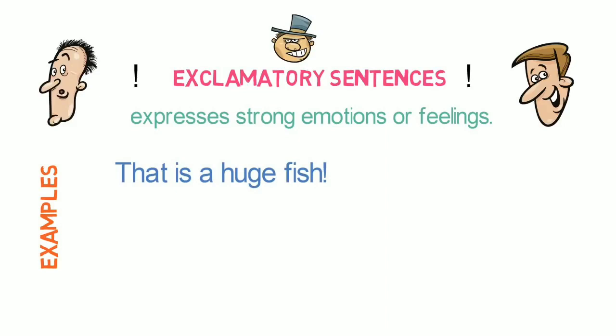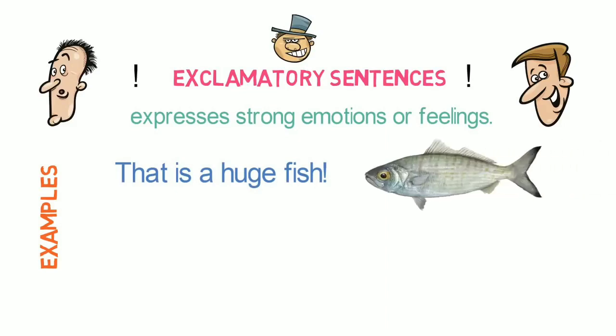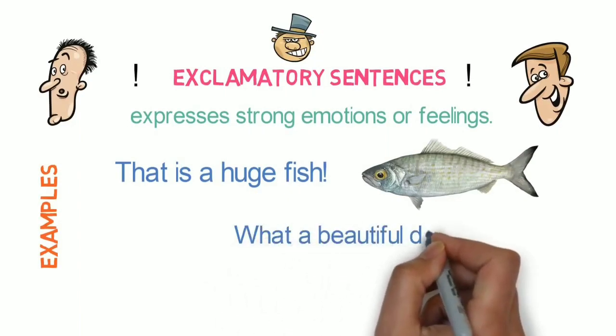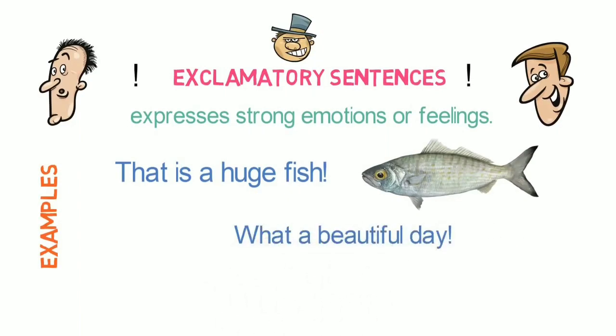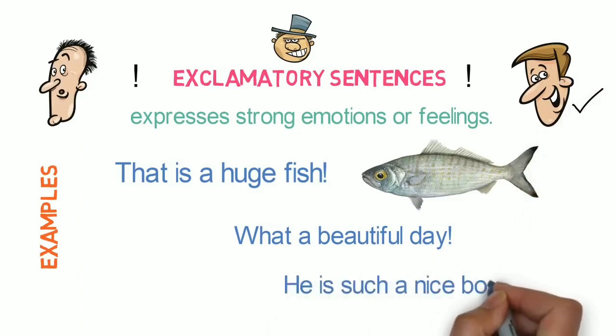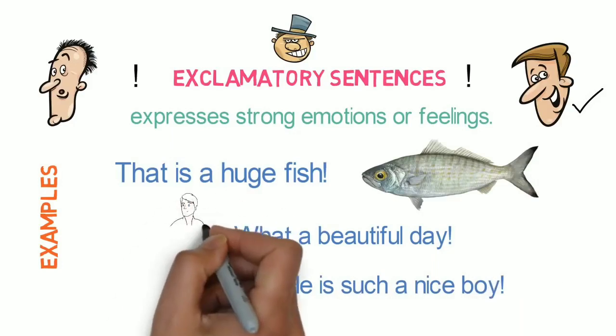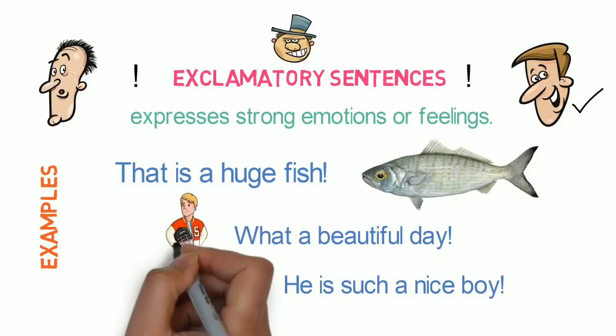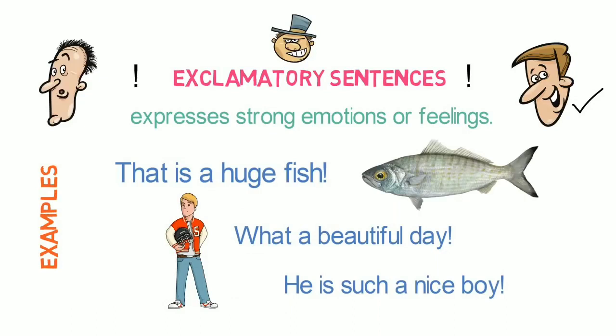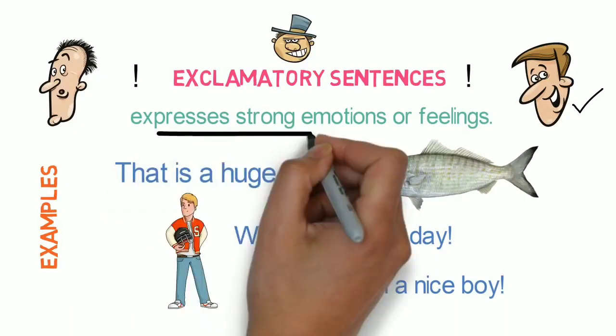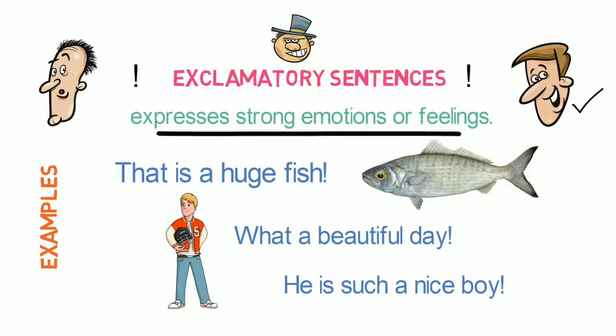Here we are expressing our emotion of surprise after seeing the size of the fish. "What a beautiful day!" Here we are expressing our emotion of happiness after having a very nice day. "He is such a nice boy!" Here we are expressing our emotion of satisfaction after meeting a very nice boy. So exclamatory sentences are used in case of strong emotions or feelings. That is all about the types of sentences in this video.